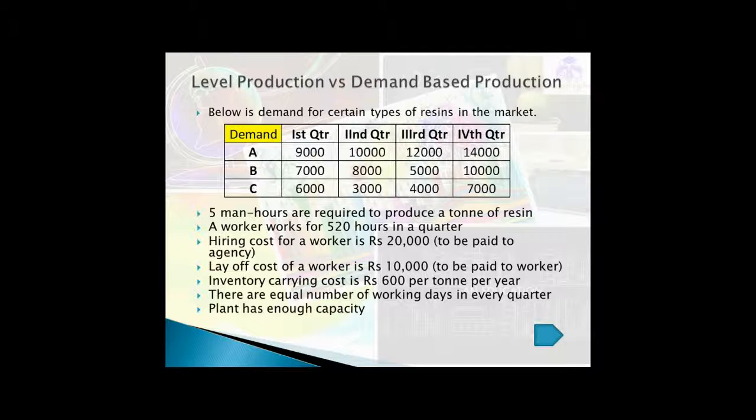All the details are given there, and other points are also given. 5 man-hours are required to produce a ton of resin. If you want to produce 1 ton of resin, then 5 hours are required by one worker, and if you have 2 workers, then 2.5 hours each. A worker can work for 520 hours in a quarter.